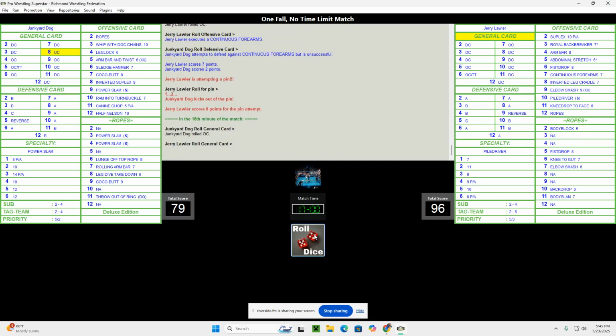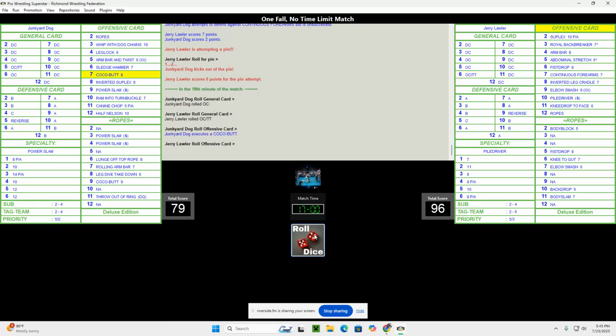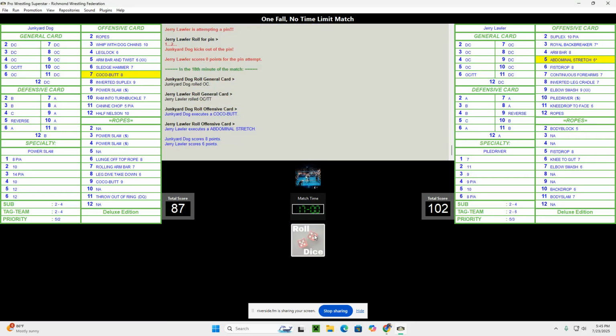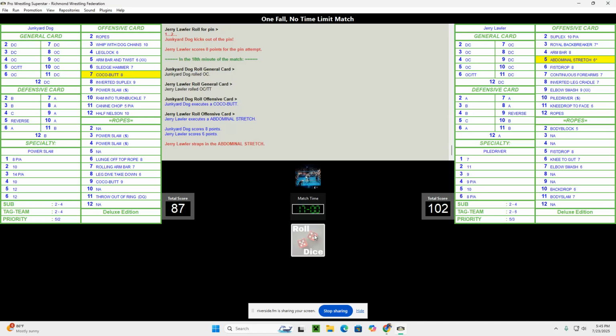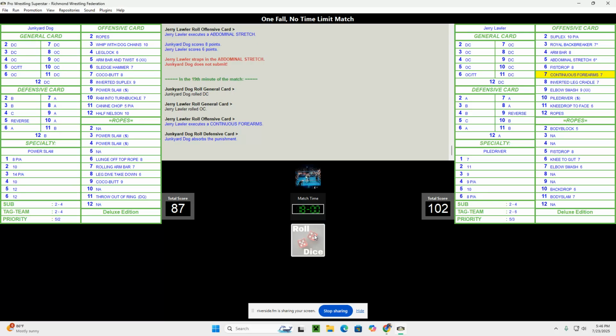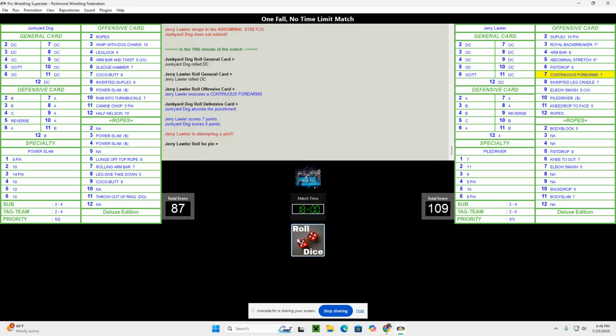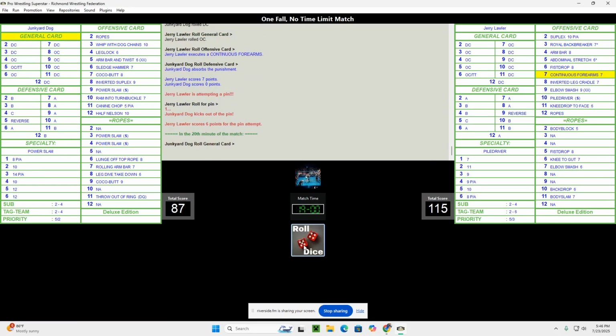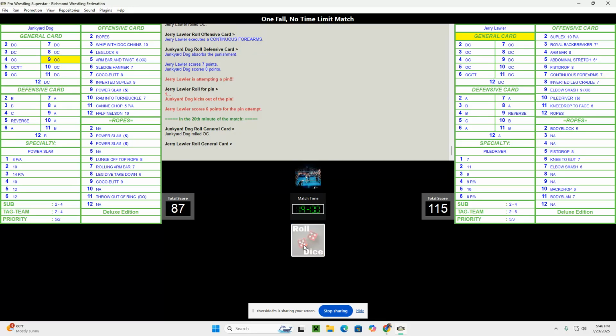No, got a 2 count. Didn't score any points extra for that one. It's a Cocoa Butt against the abdominal stretch. Doesn't submit again. He is really fighting those off. Yeah, definitely going for a pin. He is in pin mode here. Only gets a 1 count.